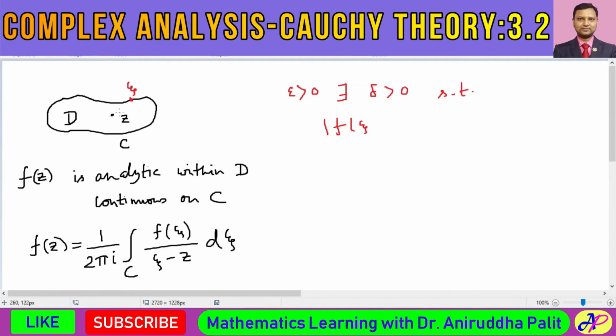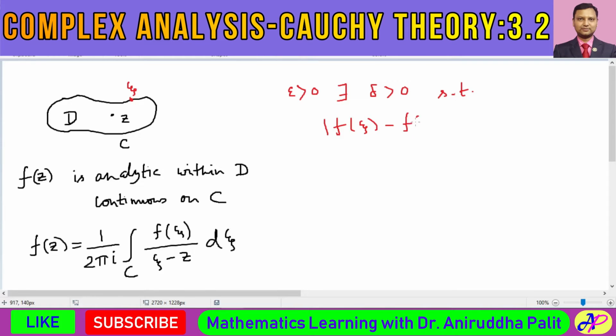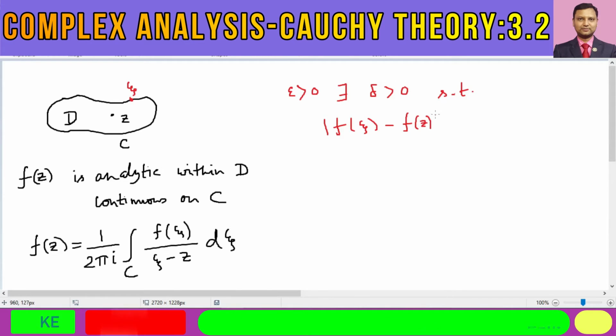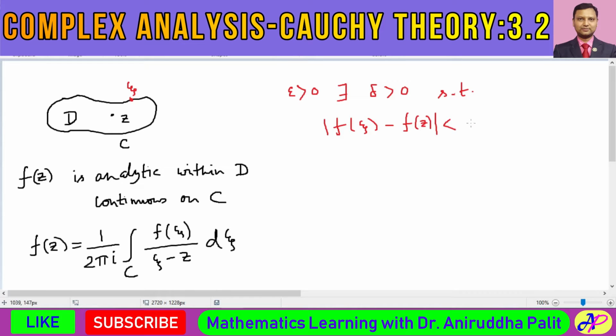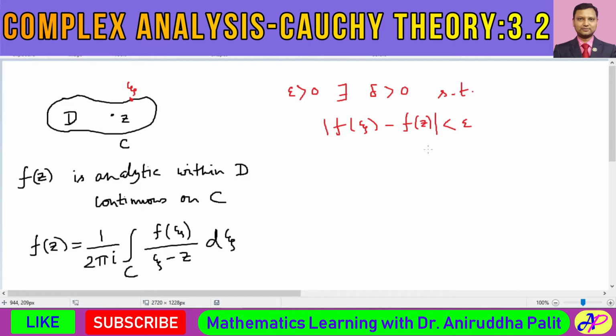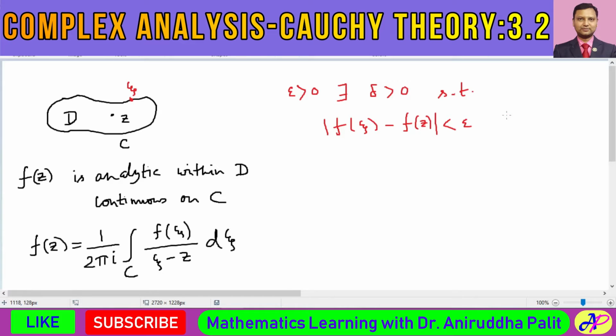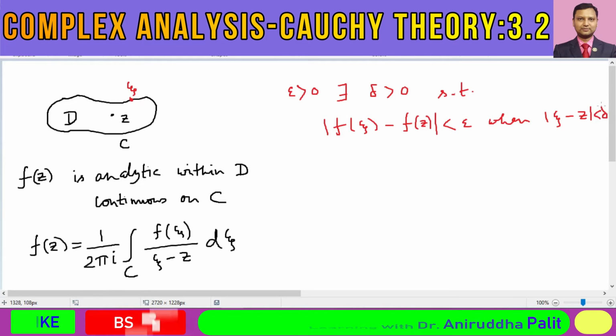Z is a particular one point, xi is an arbitrary point. Over here xi is a variable number and z is a fixed complex number. So f of xi minus f of z is less than epsilon whenever modulus of xi minus z is less than certain delta.